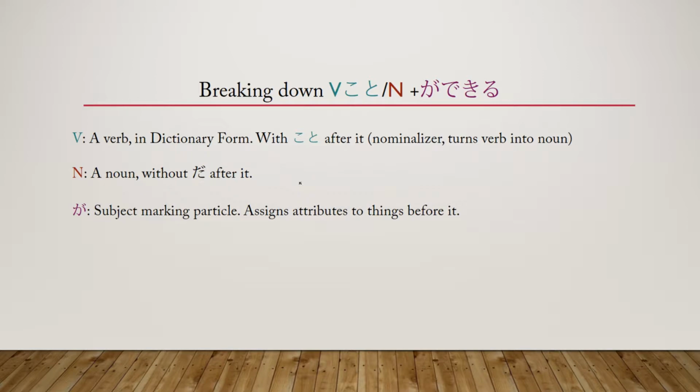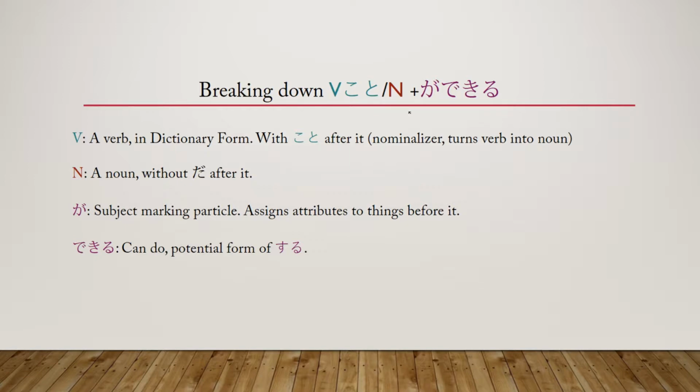Then we have our ga. Our ga is our subject marking particle. This assigns attributes to things before it. So if you want to go with the direct translation, it's basically saying whatever this is before it, you're assigning the attribute that it can be done. Then we have dekiru. Dekiru is the actual potential form of suru.